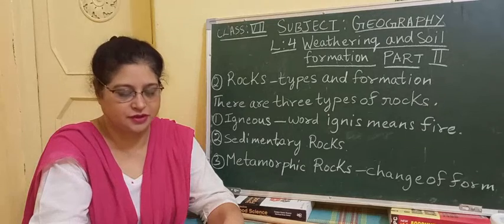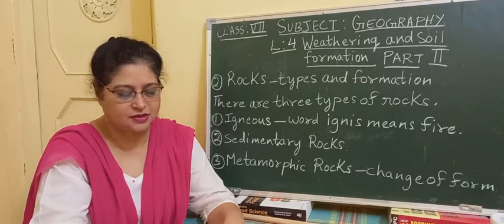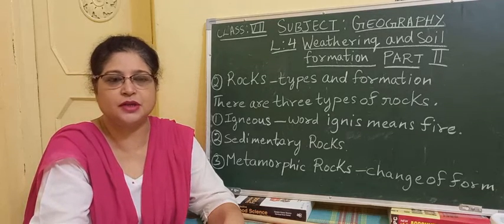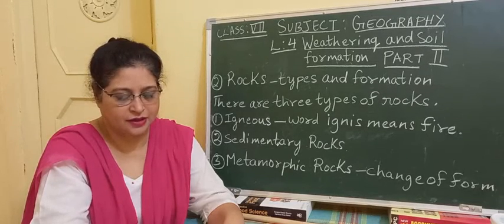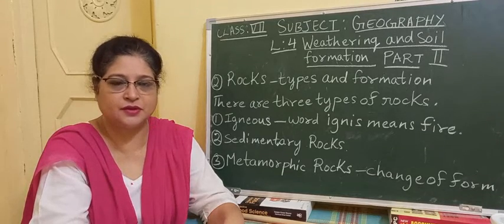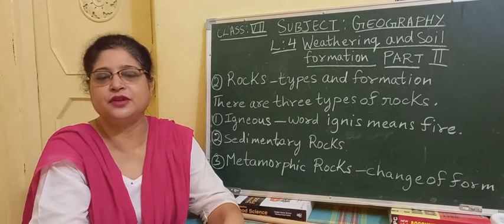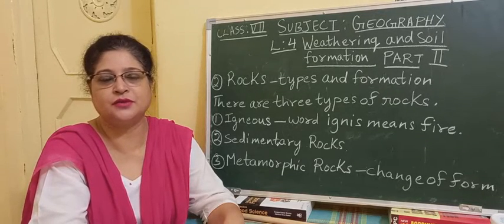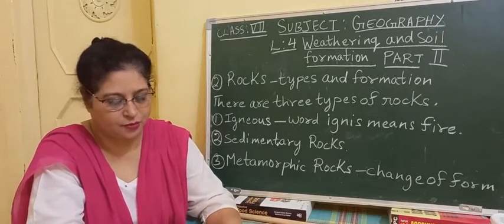They are solid material, huge masses of solid material. The substances of which rocks are made are called minerals. Rocks are made of different types of minerals. Thus, rocks are aggregates of minerals and have no definite chemical composition. Means you can find different types of minerals in rocks, but it does not have a definite composition. You may find some minerals more, some less. So, in this way, rocks are formed.